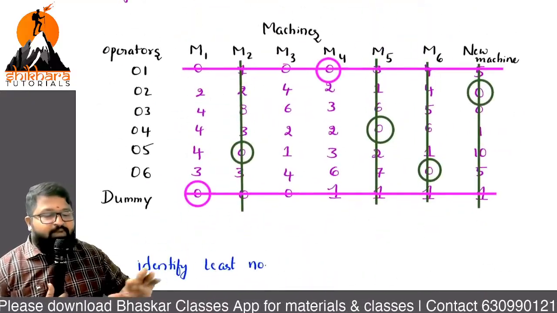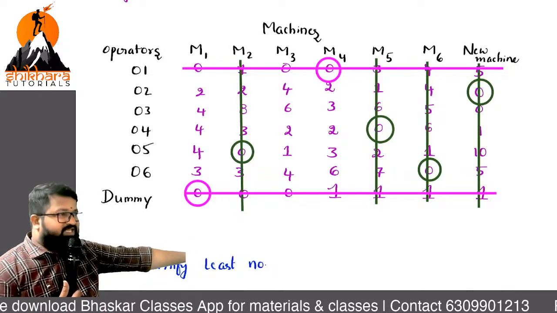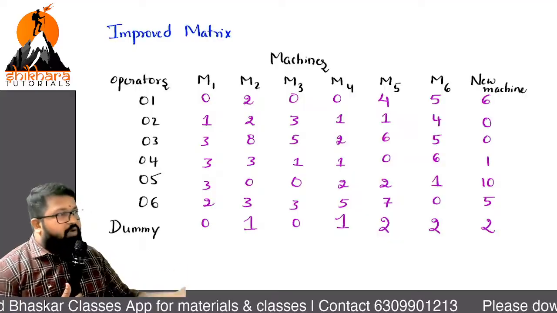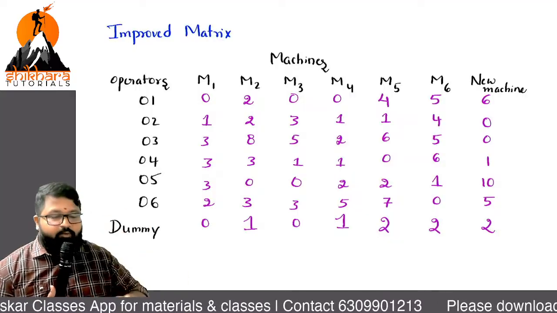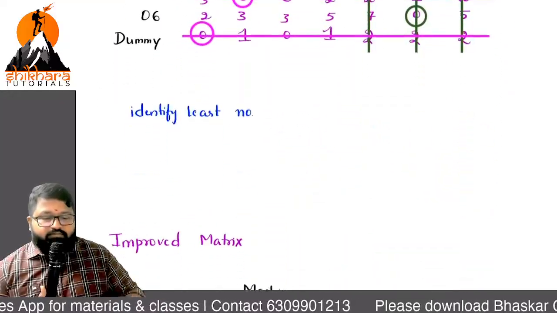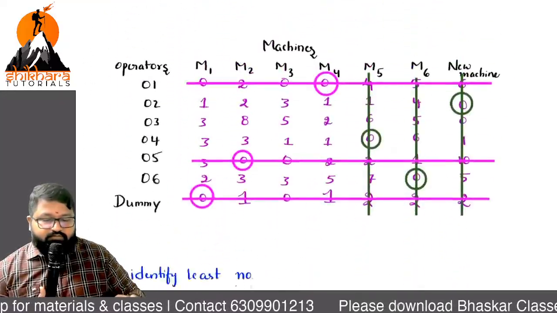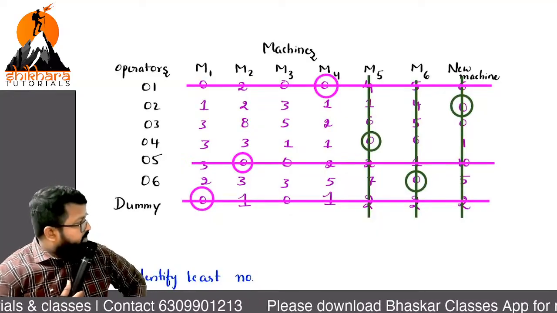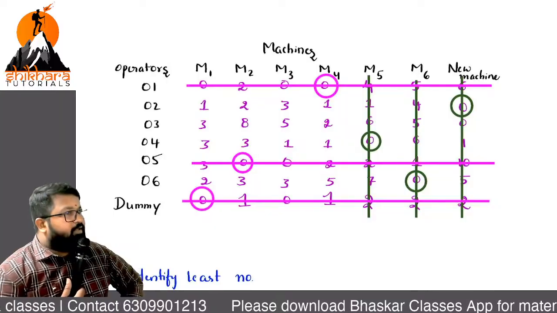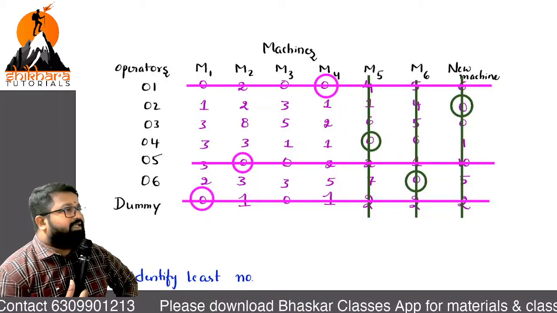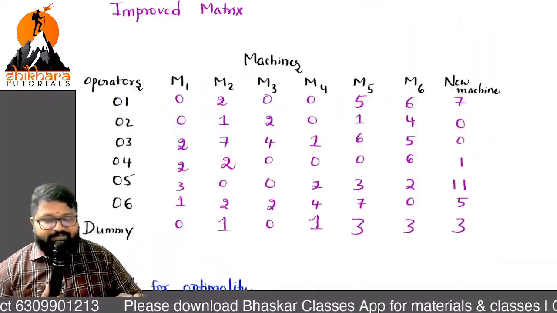Sir, what is the least number? Can you tell that least number? 1 is the least number. So with that, I gave improvement and I got this matrix. Now again I have to go for the test for optimality. When I am going for the test, this is the scenario. How many? What do we need? 7. So again,